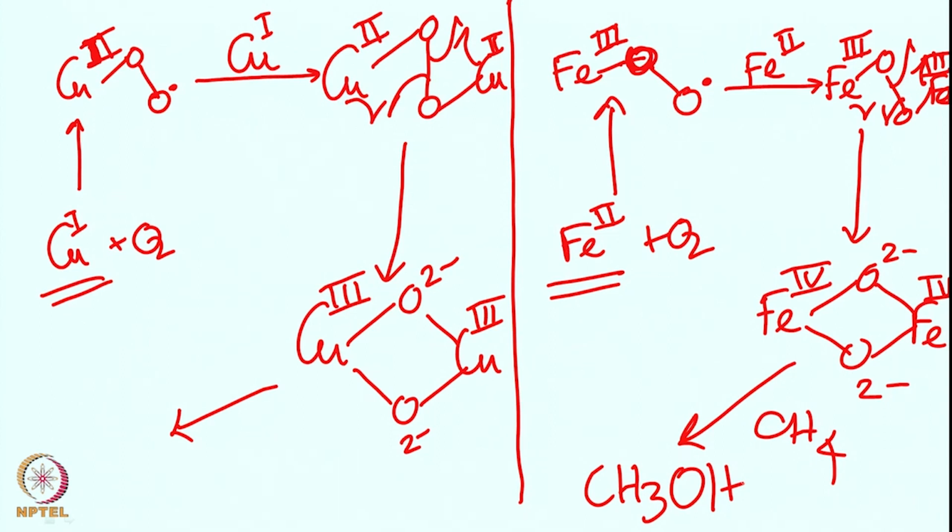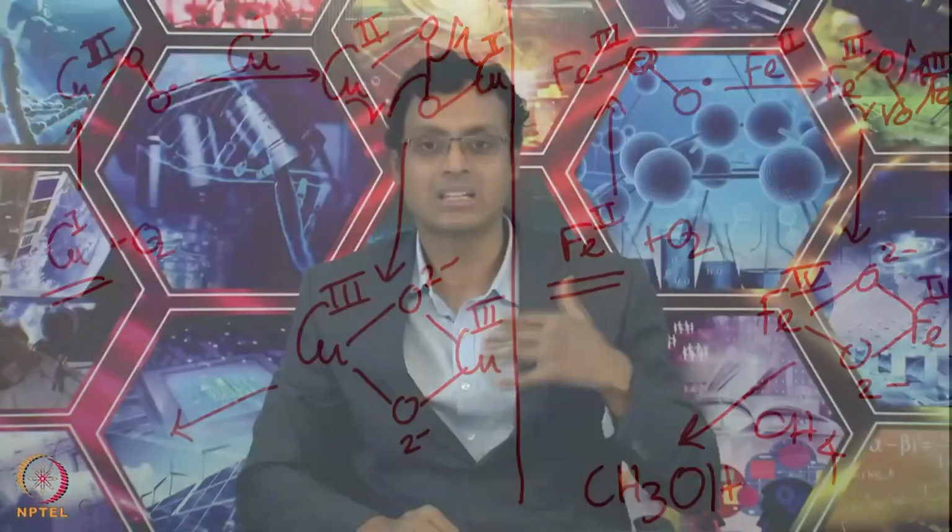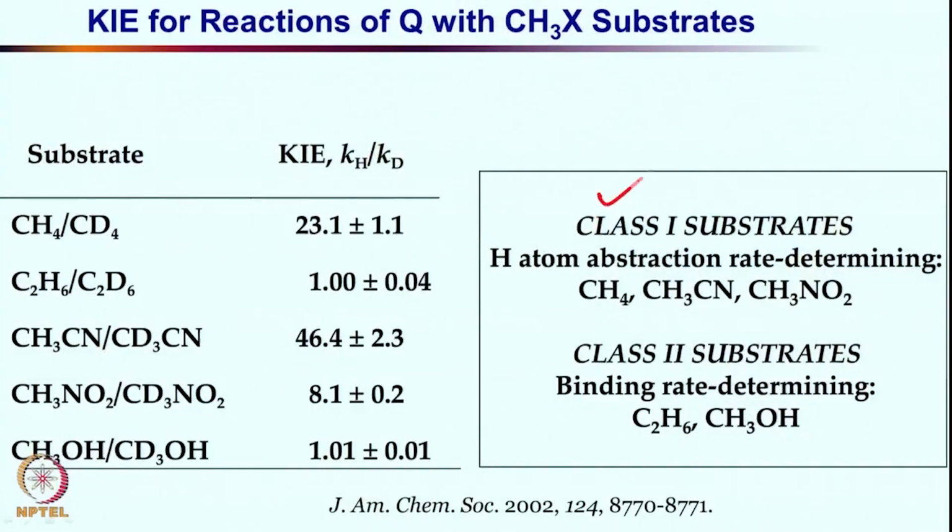I will not divert too much right now. We will come back later with a summary of the similarities between the copper and the oxygen chemistry in some classes later. Let me get back to where we were discussing: these are the class 1 substrate and the class 2 substrate we have seen, the two different types of substrate. That is fantastic.